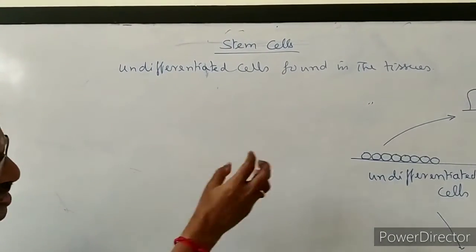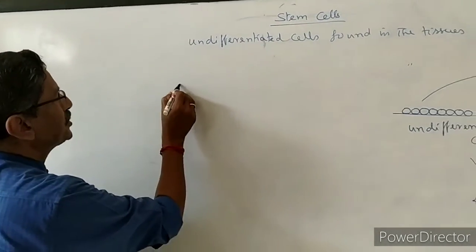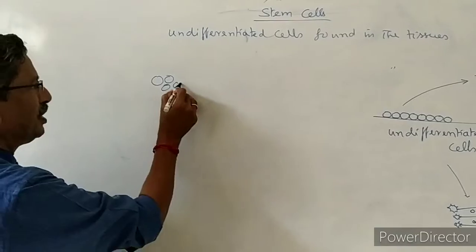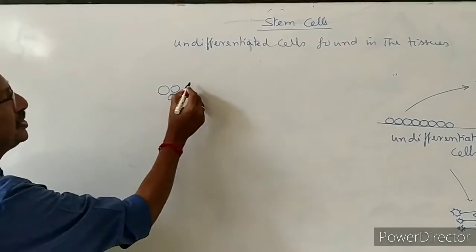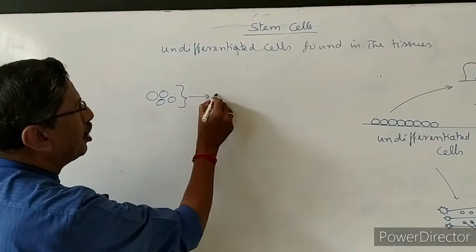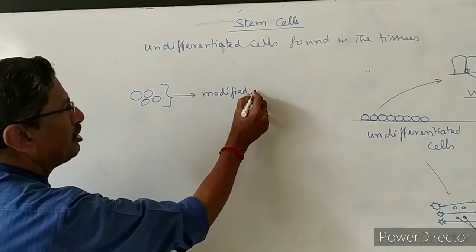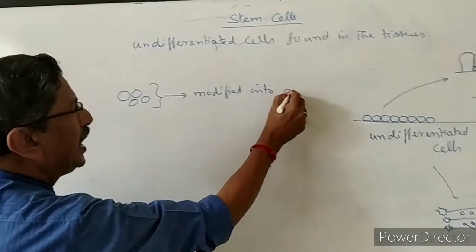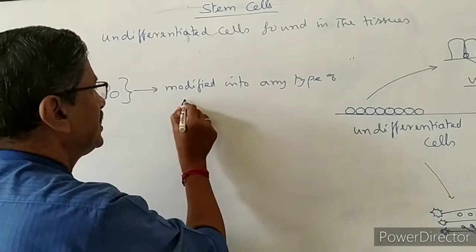Why are stem cells very important? We have to know. Now, these are all stem cells we have taken from the tissues. The stem cells can be modified into any type of cells.